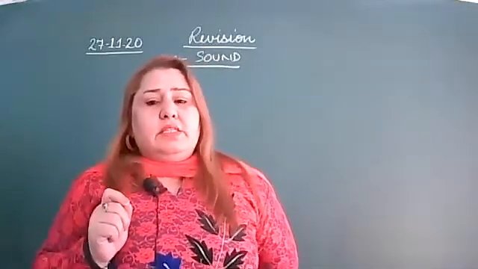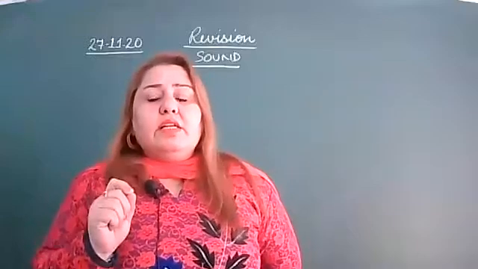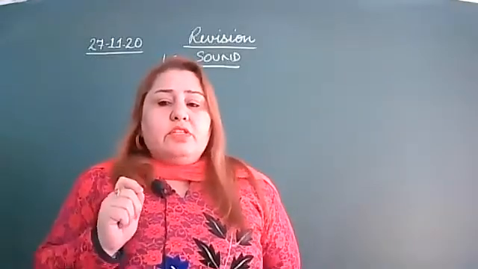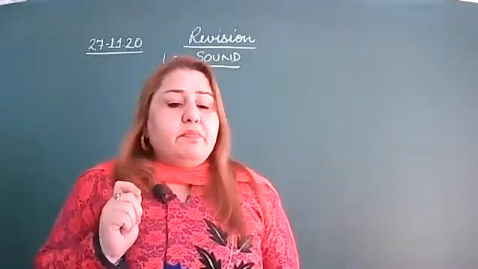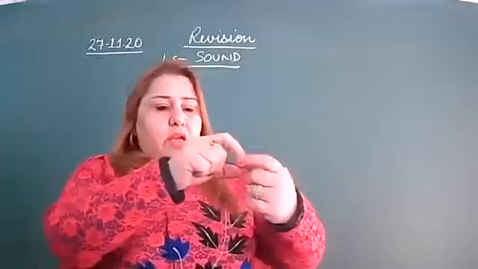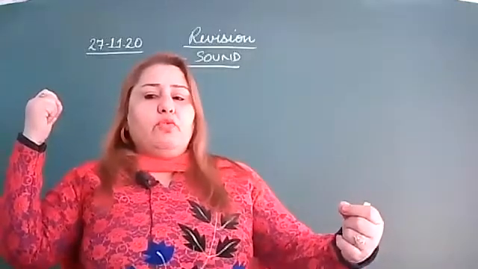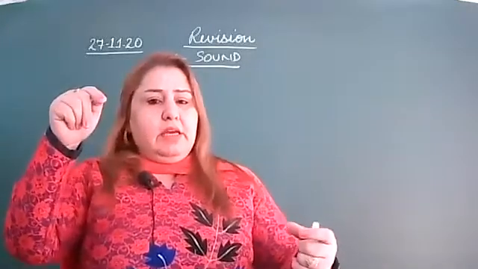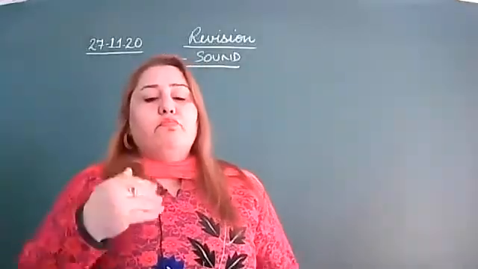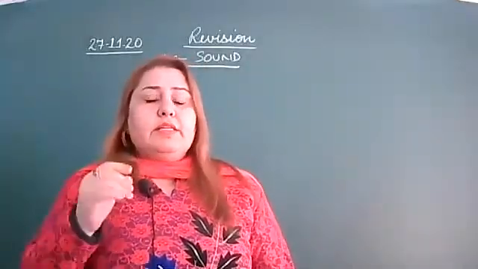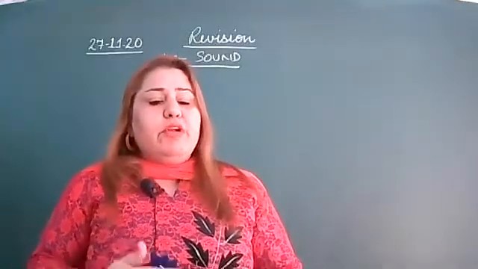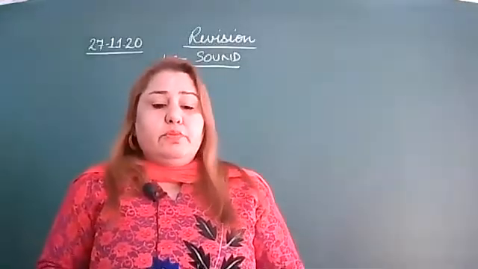To understand this concept, first you have to understand the term vibration. What is vibration? If we stretch a rubber band, what will happen? It vibrates. So vibration is a rapid back and forth movement of a body about its mean position.